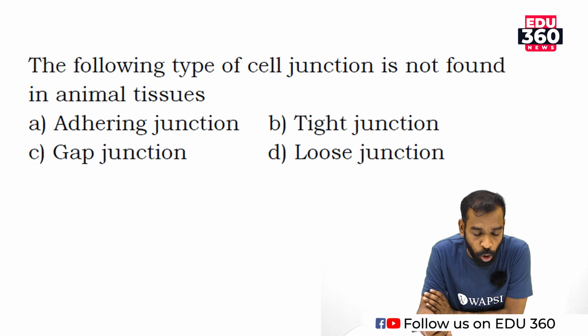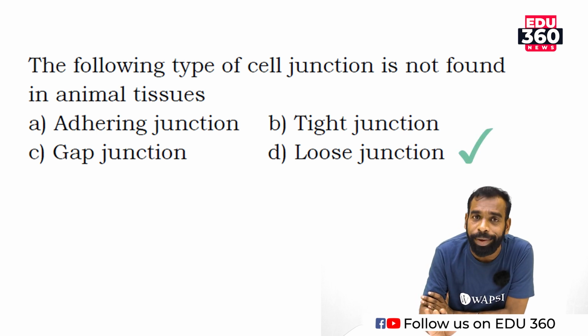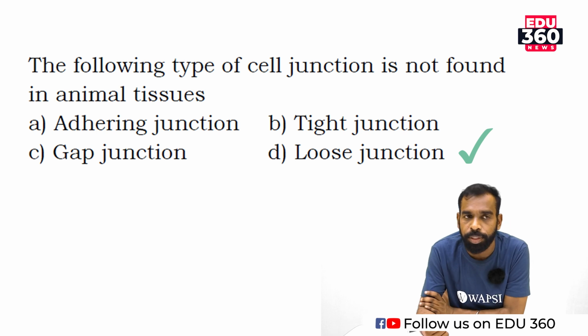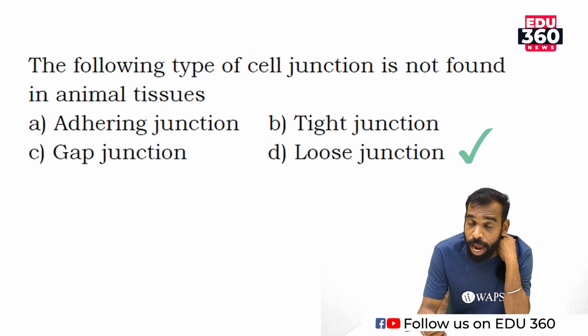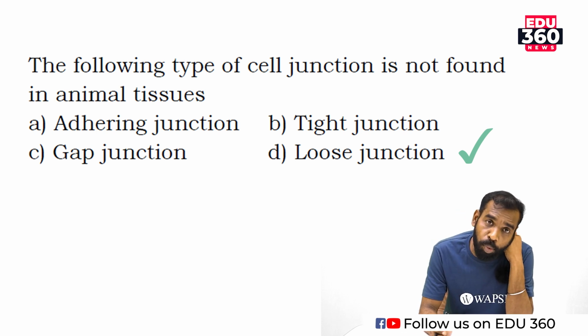Could you please go through the options? Adhering junction is used to adhere the cells. Then tight junction, then gap junction. In the NCERT syllabus it is clearly given. Loose junction is not found in animal tissues. Tight junction, gap junction, and adhering junction are very essential for transferring big molecules and small molecules from one cell to another.